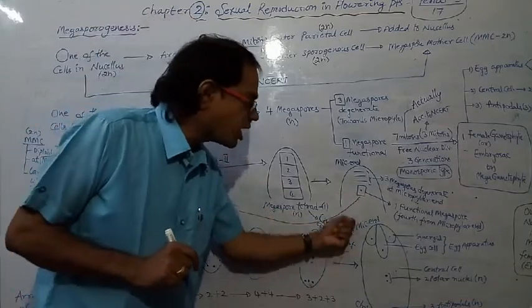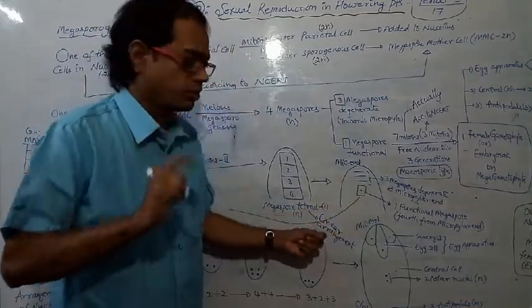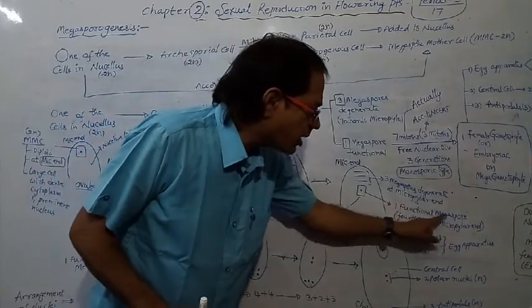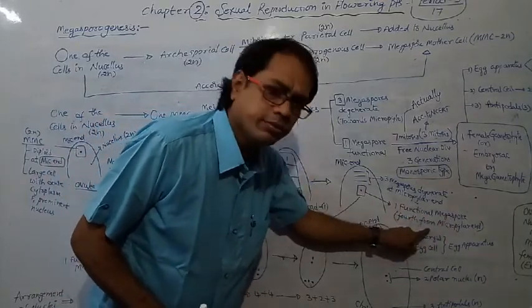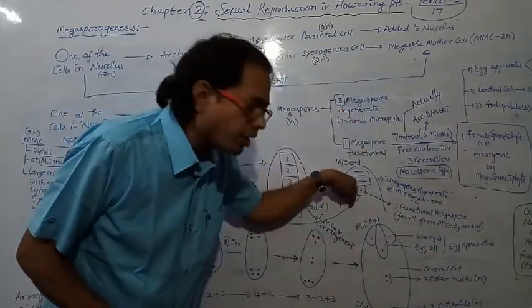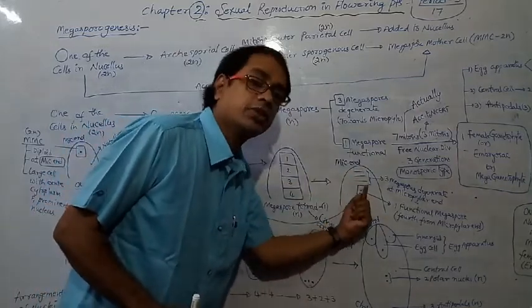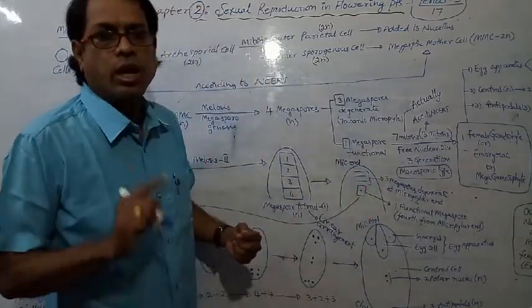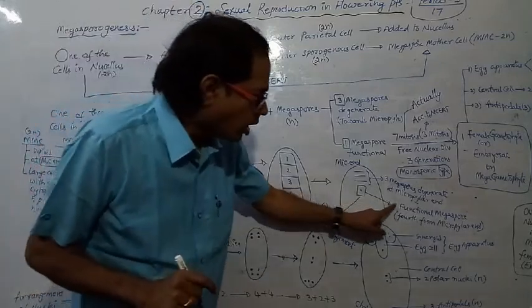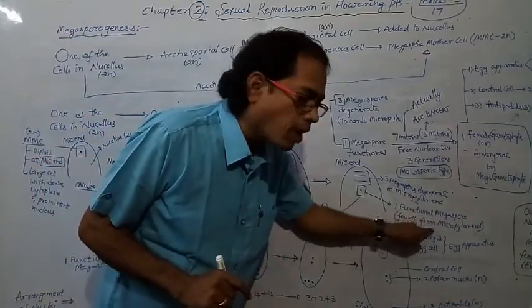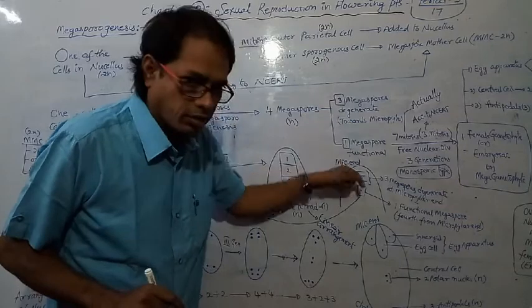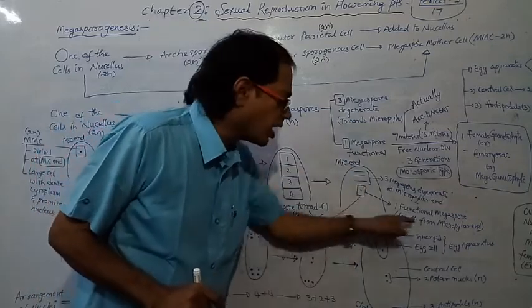Or towards the chalaza, we have to say first one. So, one functional megaspore: fourth from the micropylar end, first from the chalazal end. Those points you have to remember.